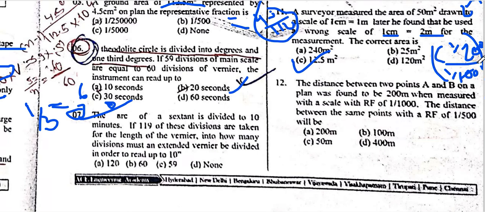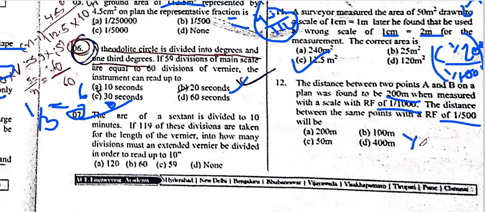The distance between two points A and B on the plane was found to be 200 meters when measured with a scale with RF 1 by 100. The distance between the same points with the RF 1 by 150. So how much distance will be between the two points?